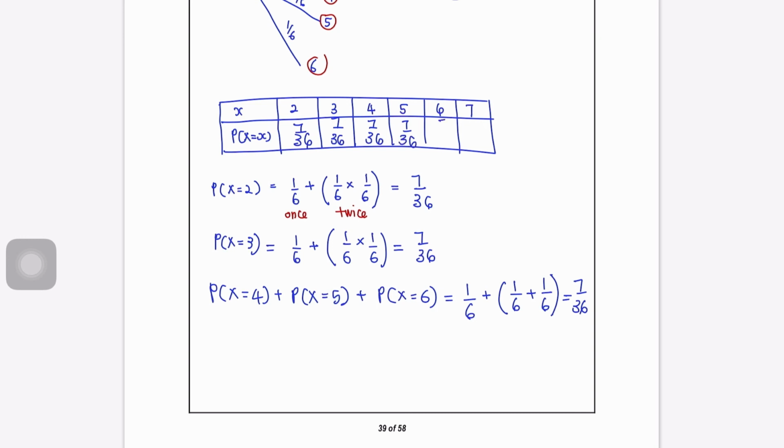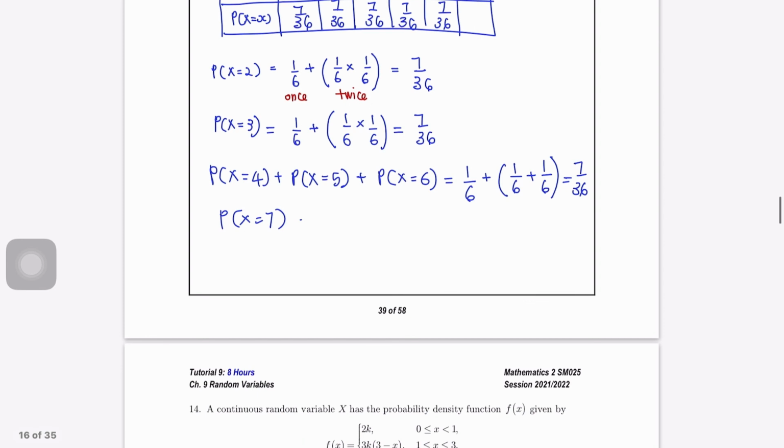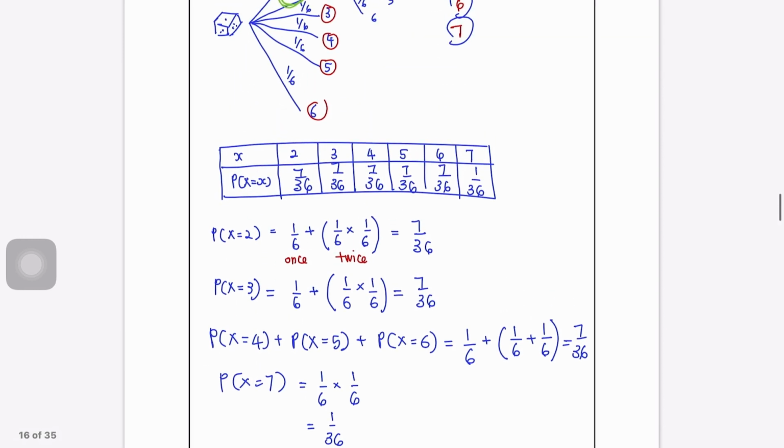And how about 7? Okay, the probability of getting 7. We can only get 7 if we throw twice, getting 1 and 6. So the probability is 1/6 times 1/6, which gives 1/36. So the table here is 1/36. Okay, so that is the probability distribution table for X.